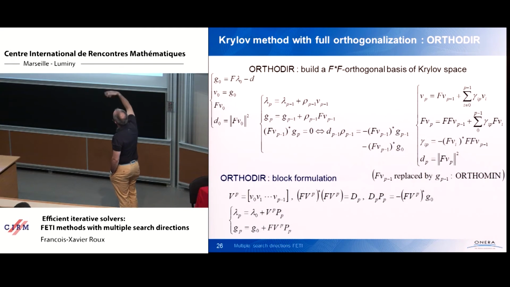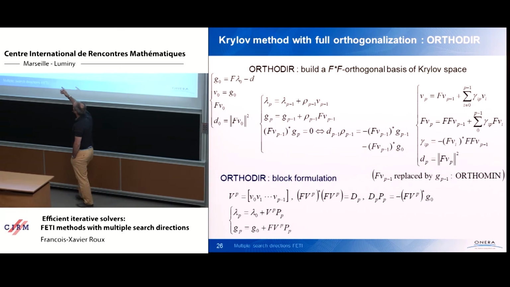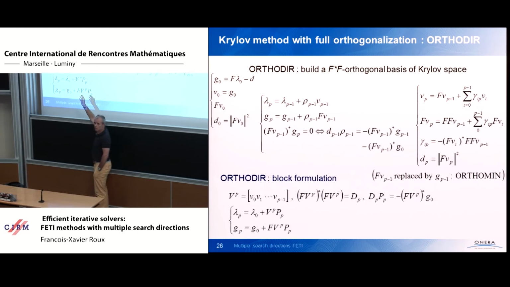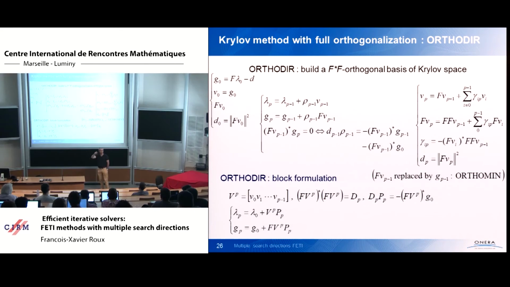Okay, but if you analyze what you did after p iterations, you built a set of p vectors, v0, v1, up to vp minus 1. Call that capital V with an upper script p. This set of vectors is F star F orthogonal. It means that FVp star FVp is a diagonal matrix.